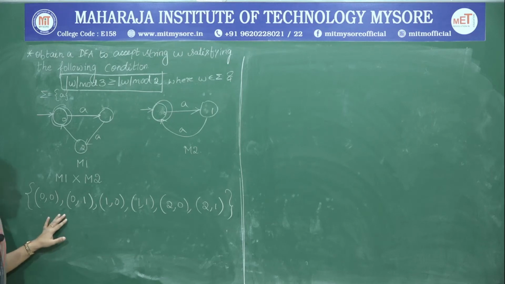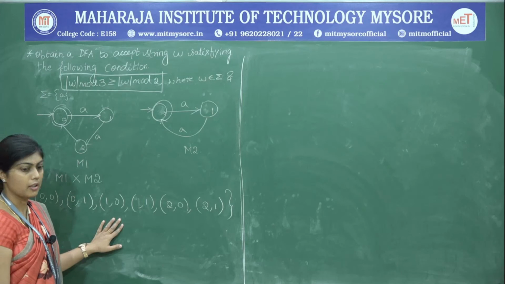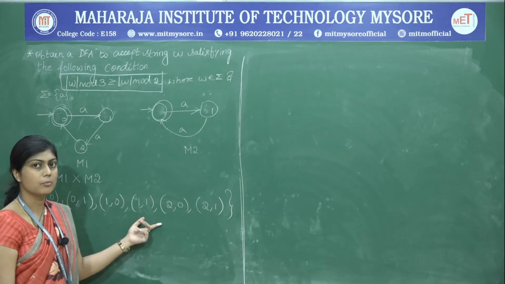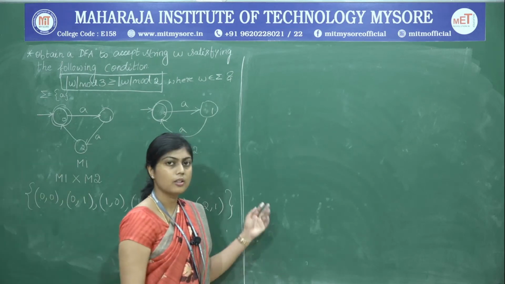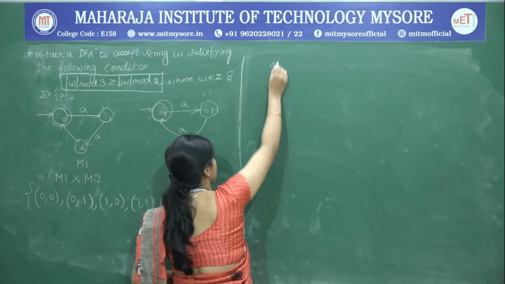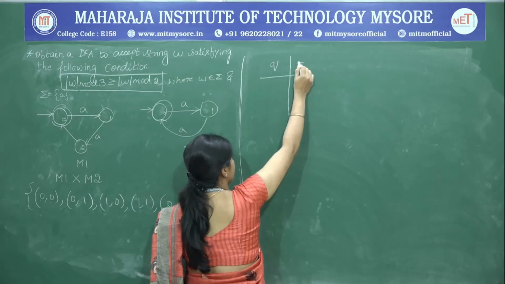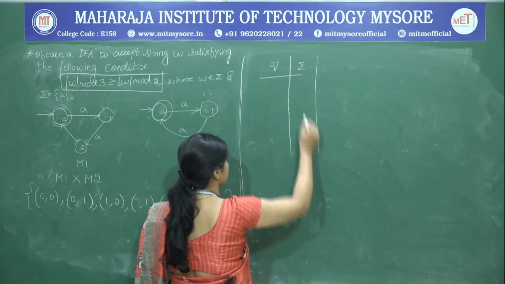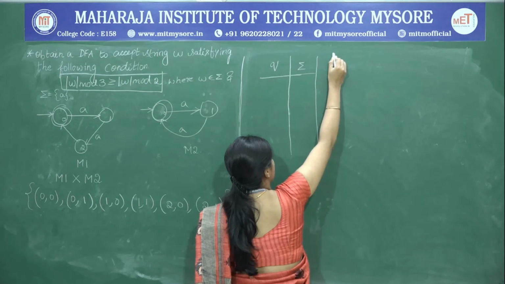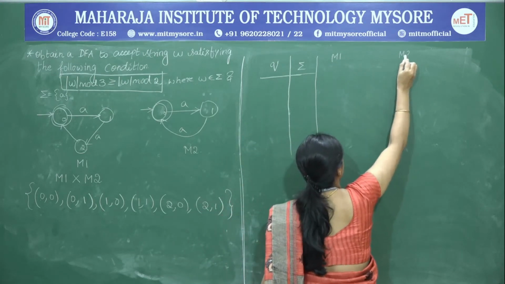Once we have the states of the DFA, the job is to find the transitions from each one of these on the input symbol. So, we will draw the transition table. First we are interested in the state Q, the input symbol from sigma, and the state of machine 1 and machine 2.